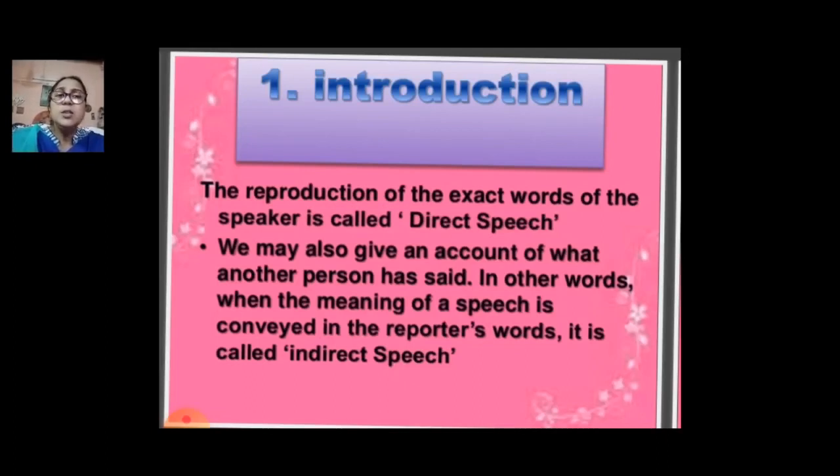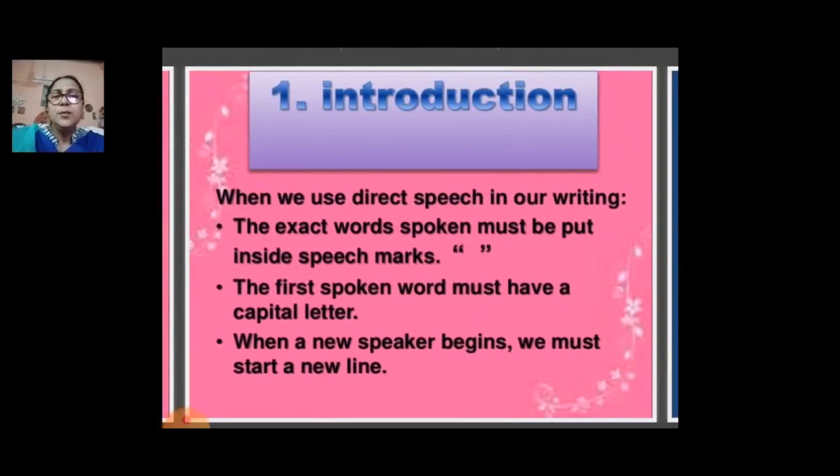We may also have an account of what another person has said. In other words, when the meaning of a speech is conveyed in the reporter's words, it is called indirect speech. So when we use direct speech in our writing, the exact words spoken must be put inside speech marks, which means inverted commas.